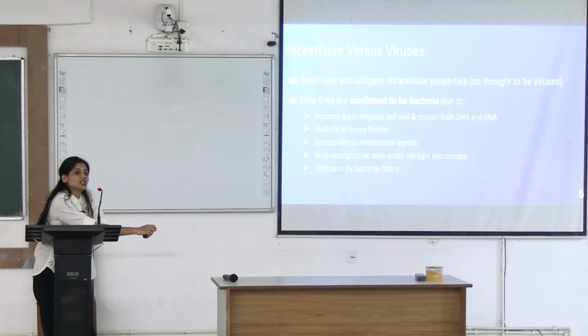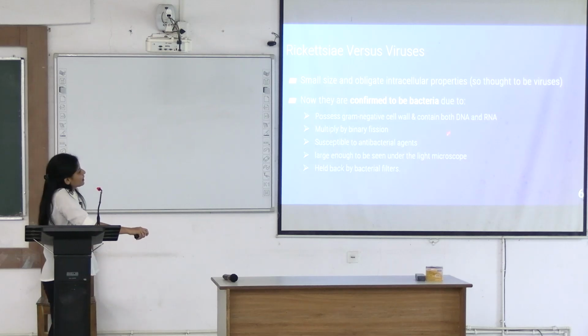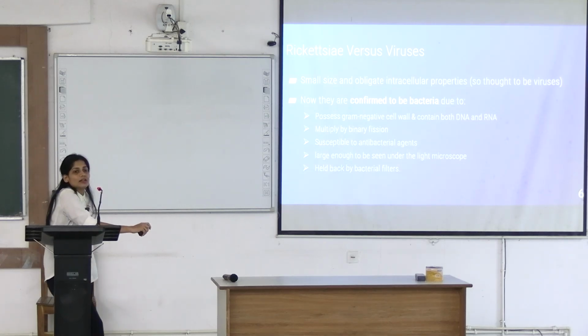Formerly, we included Rickettsia as viruses because they were very small in size and they were obligate intracellular. But now, we put them under bacterial classification because they possess a gram-negative cell wall and contain both DNA and RNA, whereas viruses would just have DNA or RNA. They can multiply by binary fission. They are susceptible to antibacterial agents. Okay, then you can see them under the light microscope and they can be held back by bacterial filters. So, because of these properties, we have classified them under bacteria and not viruses.